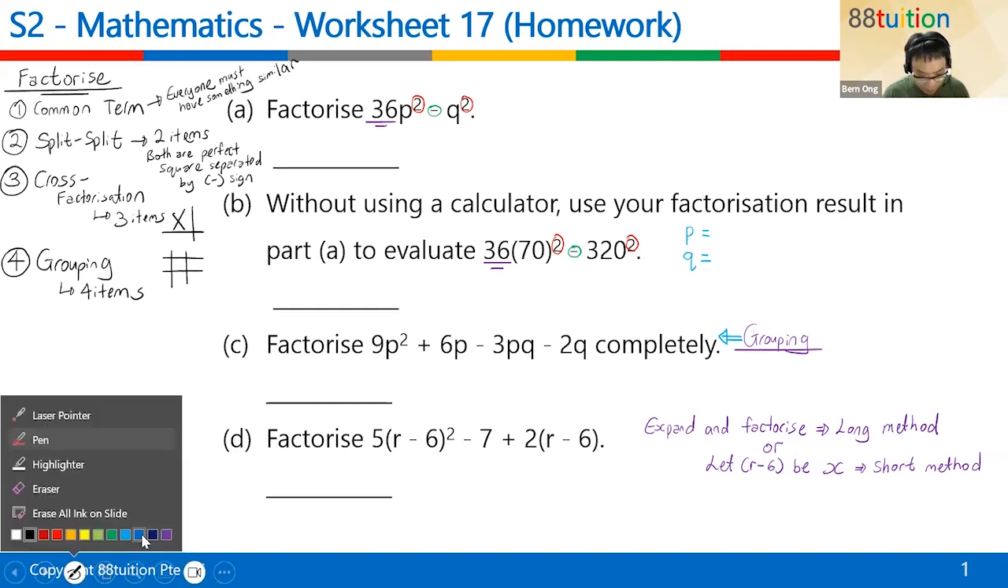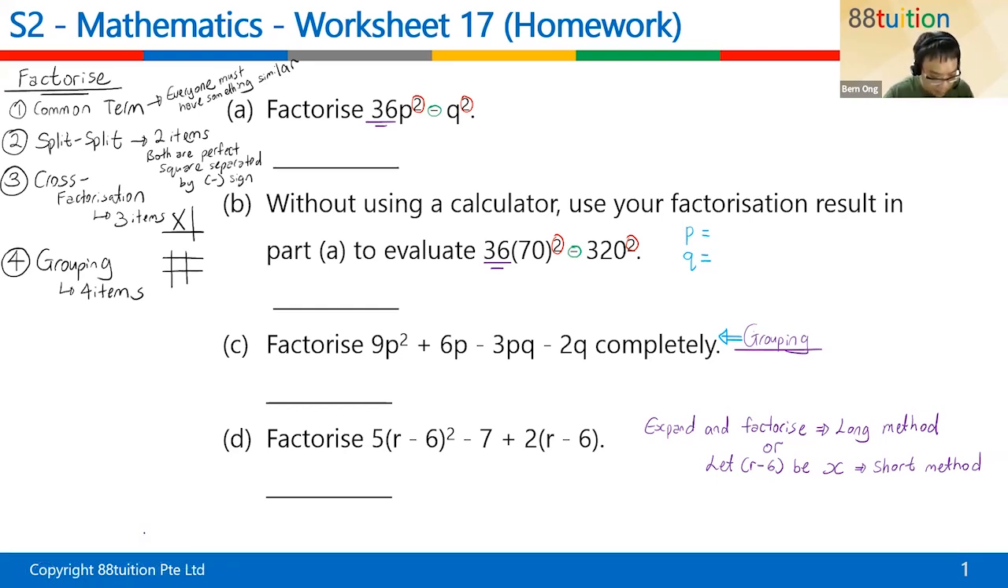You have to decide which method to use. How do you decide? You look at the number of items. Look, this one, how many items are there? 1 item, 2 item. Both of them are perfect square. Perfect square means can be square rooted. 36 is a perfect square. P square is a perfect square. Q square is a perfect square. And guess what, children? Separated by a minus. Isn't this the 2 item down here?